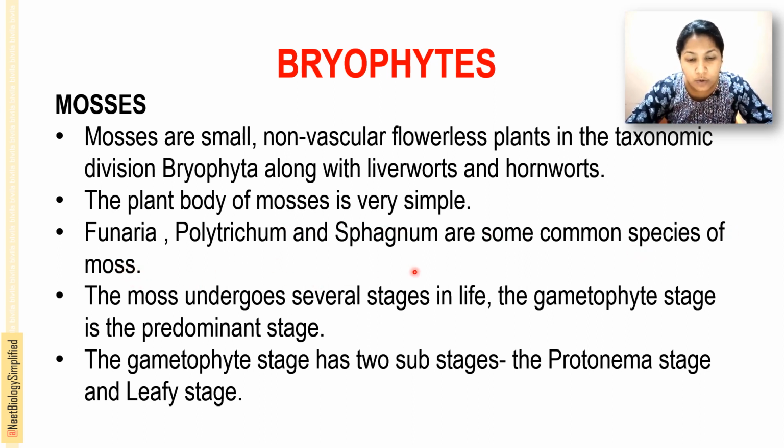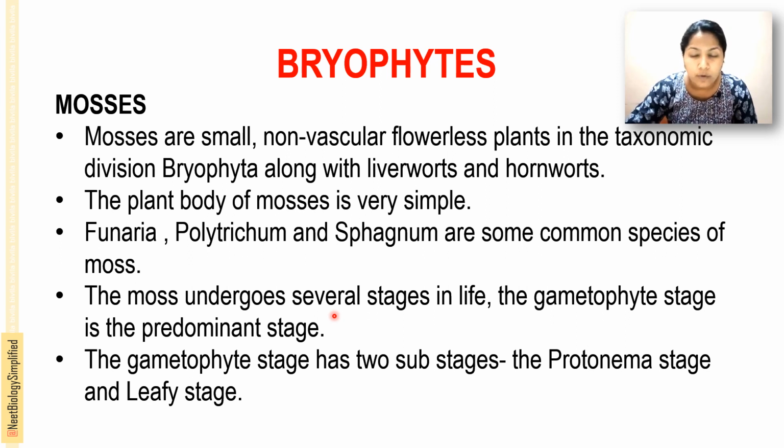The moss undergoes several stages in the life cycle, and the gametophyte stage is the predominant or dominating stage.